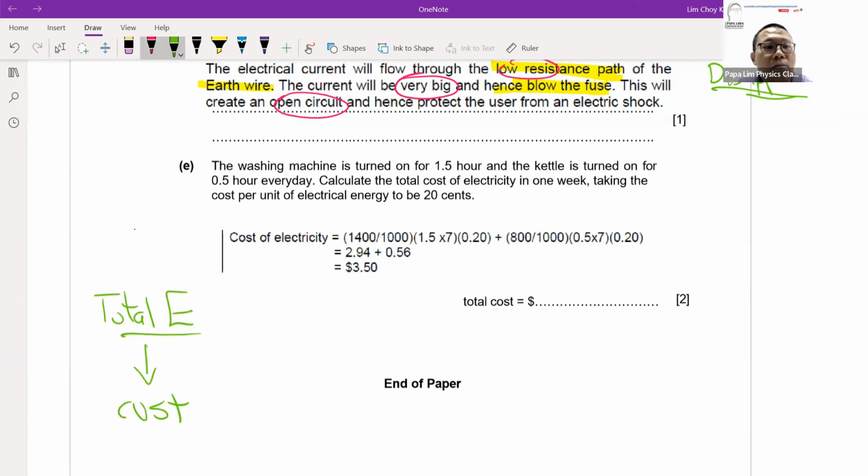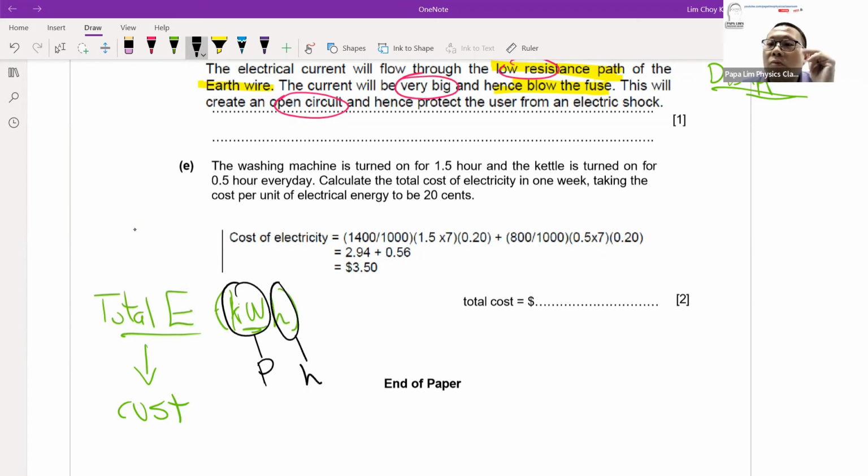And same thing, the moment we talk about energy use, the energy here has to be in kilowatt hour. So the power that I have to use, when you calculate kilowatt hour, power has to be in kilowatts. Your timing has to be in terms of hour. This is the only formula in your entire 2 years of N level that doesn't require SI unit. So this is something that we have to take note.